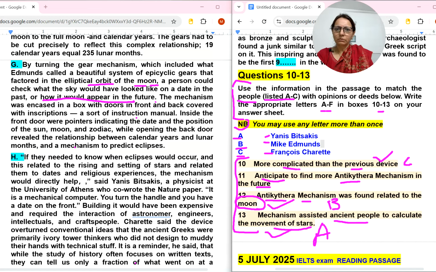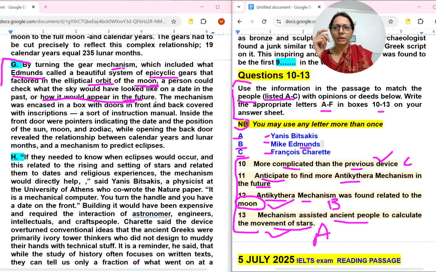Let me check, wait a minute. Okay. Future kind of thing it is given. Yeah, Edmund is there. So yes, by turning the gear mechanism, which included what Edmunds called a beautiful system of gears that factored in the orbit of the moon.